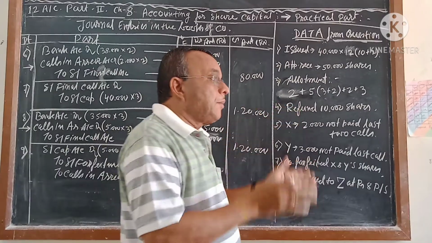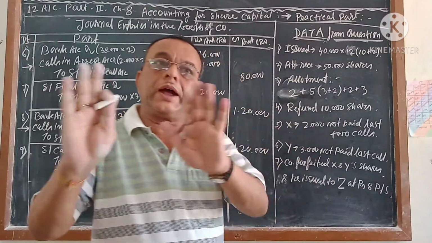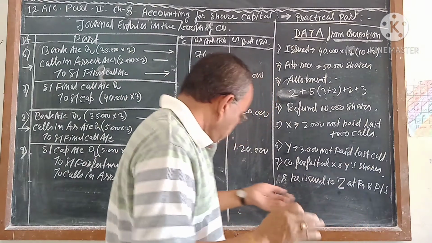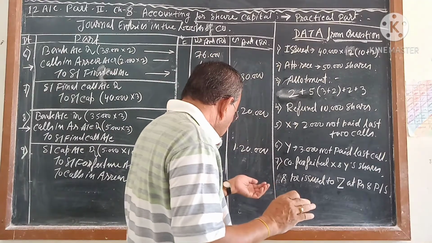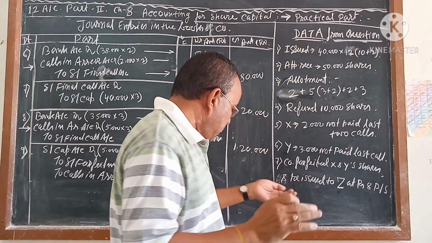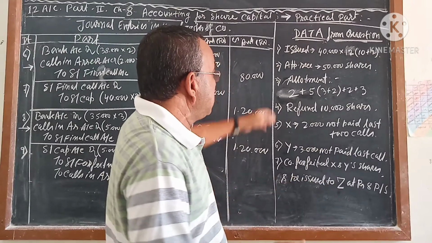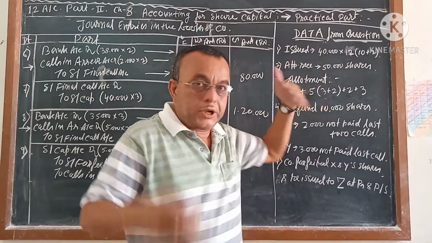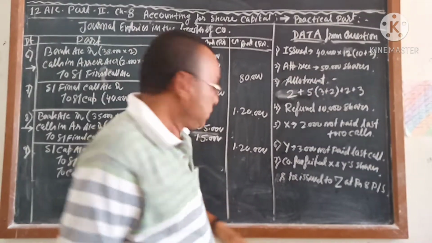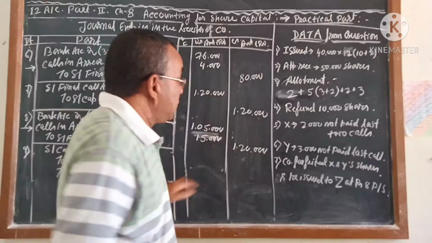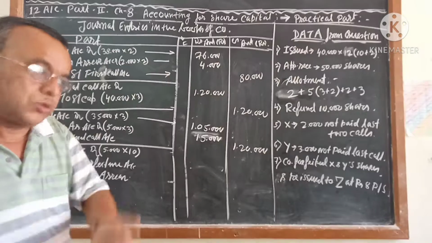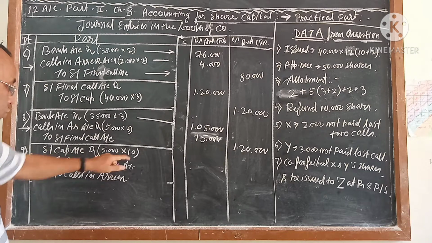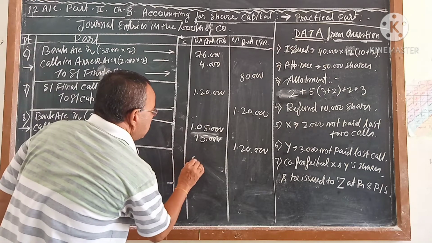Whether the premium amount will come at cancellation time or not, I will tell you afterwards. Even though now I can say, during this cancellation, whether the premium amount will come or not depends on whether the premium amount is cleared or not. If it is cleared, paid, then it will not come. If it is not cleared, then it will come. Like that, I will tell you a sum afterwards. Now you see, share capital account debit 5,000 into 10 is 50,000.